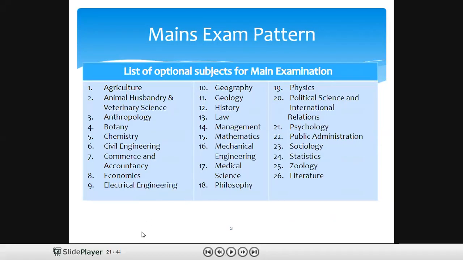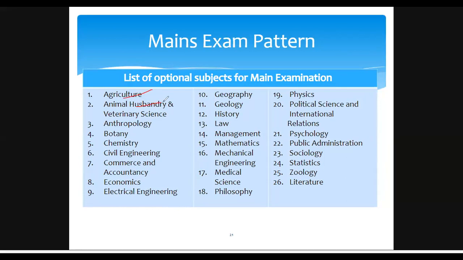And the list of optional subjects that we are going to see here is agriculture, animal husbandry and veterinary, and anthropology. This is a favorite optional subject of all the young civil servants who pass the civil services examination. And botany, chemistry, civil engineering, commerce and accountancy.